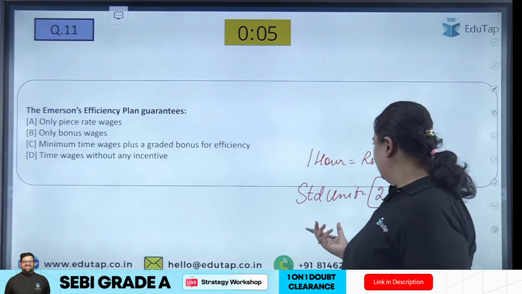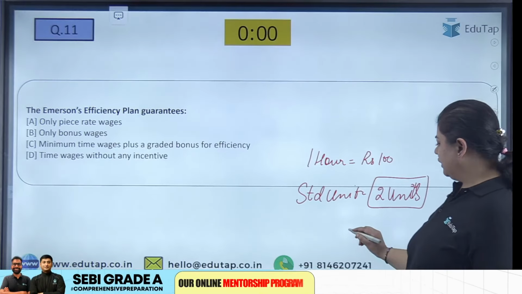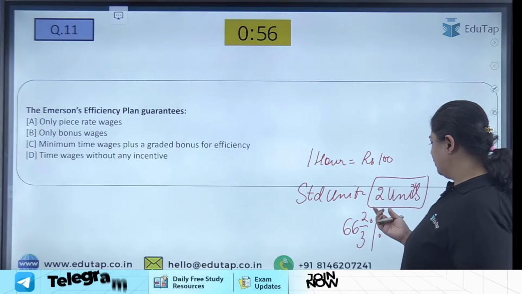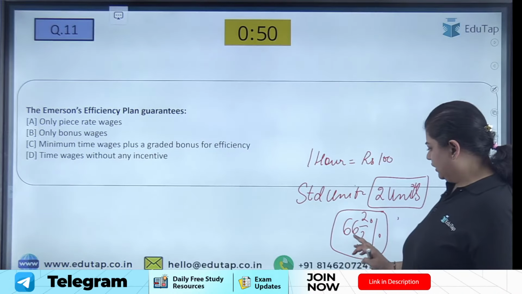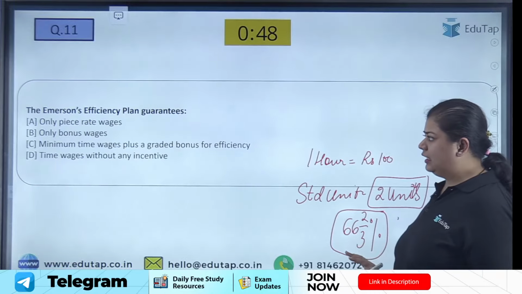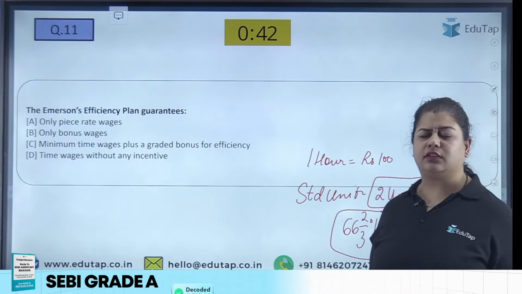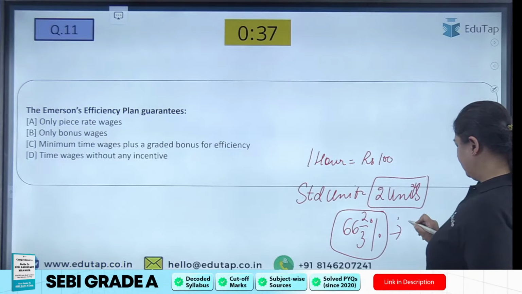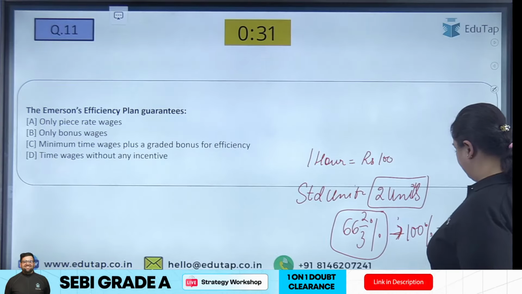Even if the worker has not achieved these 2 units, but he has achieved 66 2/3% of the work, I'm not going to calculate here, but if he has done 66 2/3% of the work, then he'll be given some bonus also. From 66 2/3 till 100%, if he's done the work, then he'll be getting 20% of the bonus.